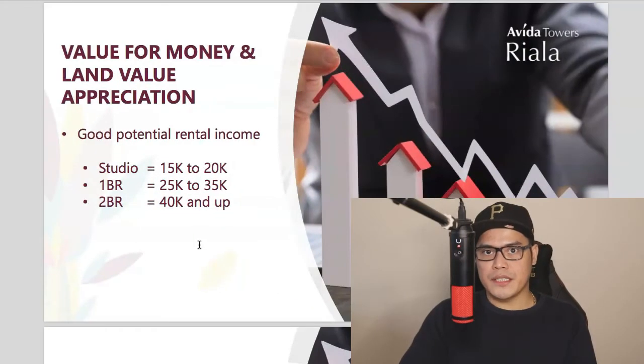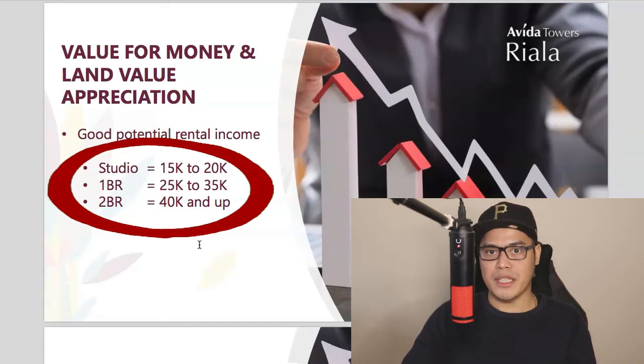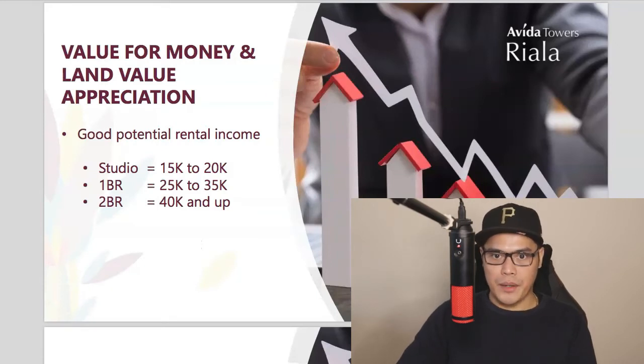So with regards to the value for money and land value appreciation, the Avida Towers Riala is a good potential rental income. And with a studio unit, you can have this rented for about 15,000 to 20,000 a month. For a 1-bedroom unit, you can have this rented out for 25,000 to 35,000 pesos a month. And then for a 2-bedroom unit, you can have this rented out for 40,000 a month and up. So what I'm gonna do now is I will show you the sample computation so that you can have an idea of the estimated costs.